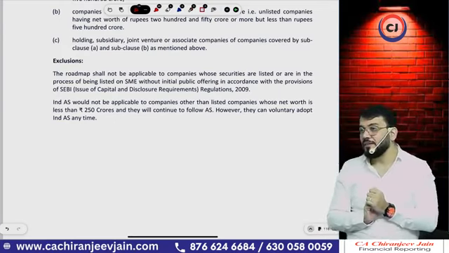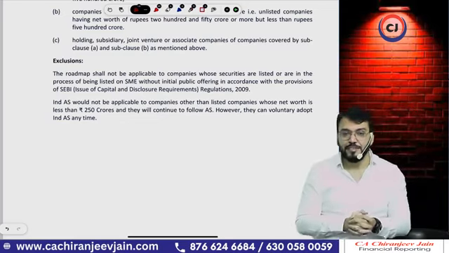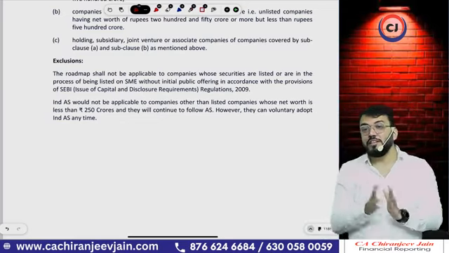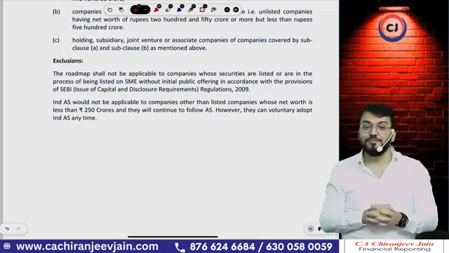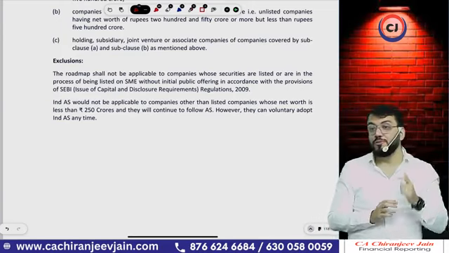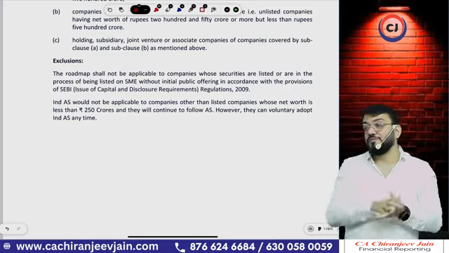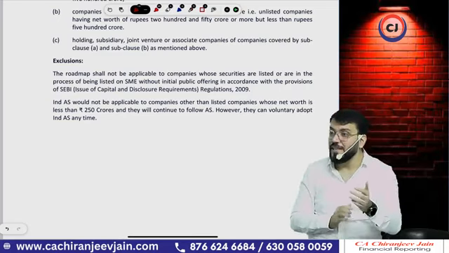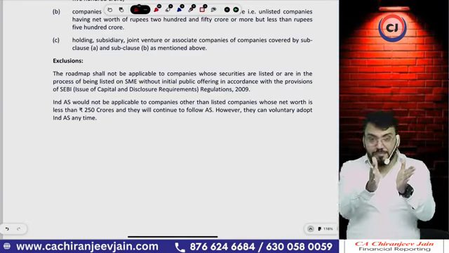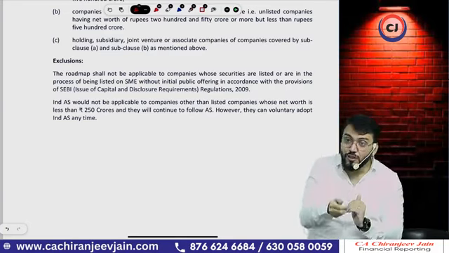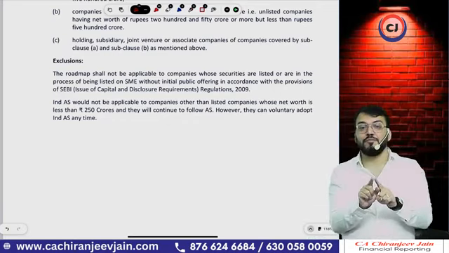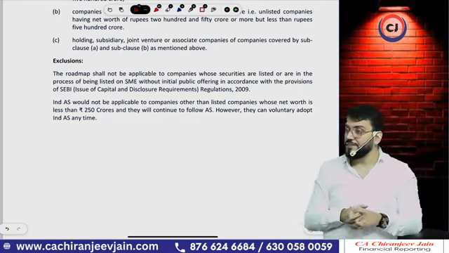Sometimes what happens? There is one company, a private limited company, but that might be a subsidiary of an unlisted company which has a net worth of 250 crore or more. So your client does not know. So you should inform them that this private limited company will be covered under Ind AS. So always cross-check net worth whenever you are doing audit.